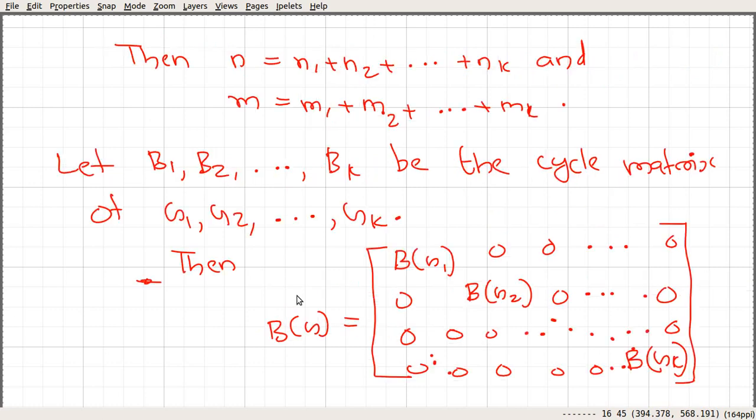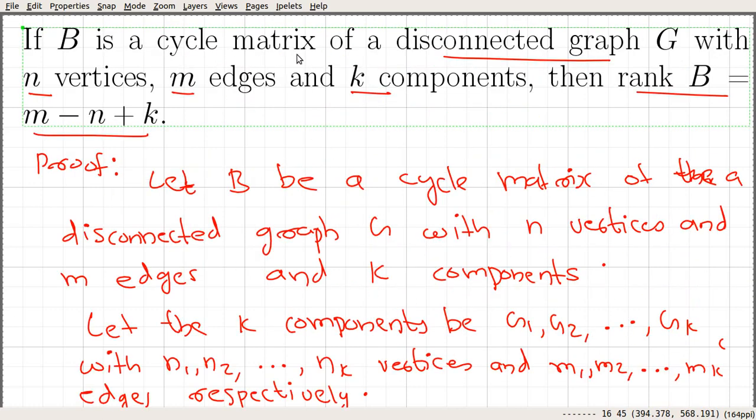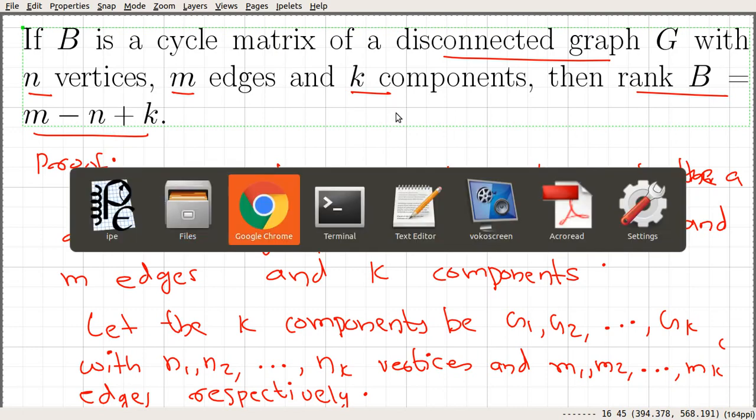So that says if B is a cycle matrix of a disconnected graph G with n vertices, m edges and k connected components, then the rank of B is equal to m minus n plus k. And if the graph is connected, then we saw the rank of this cycle matrix will be m minus n plus 1, which is the case k equal to 1.